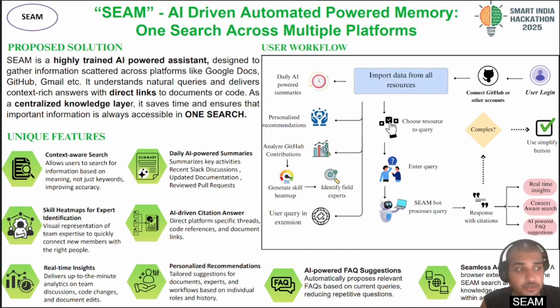Our unique features include AI-driven citation answers. Along with every answer, there is a source of that information, a direct link which opens up the actual mail or the chat, etc. Then we also have skill heat maps. Our tool also matches the people with the skills that they expertise in, so that new members can connect with the right people. We also have a browser extension, with which a member can seamlessly, on one tap, open up the browser extension and ask their queries.